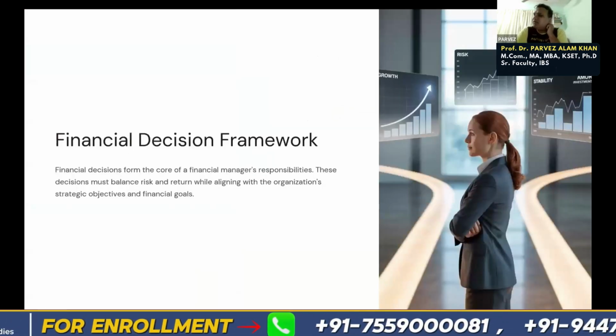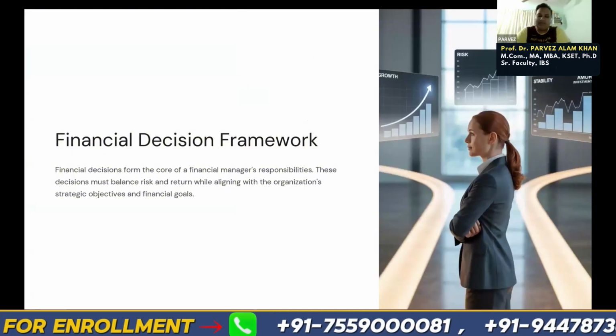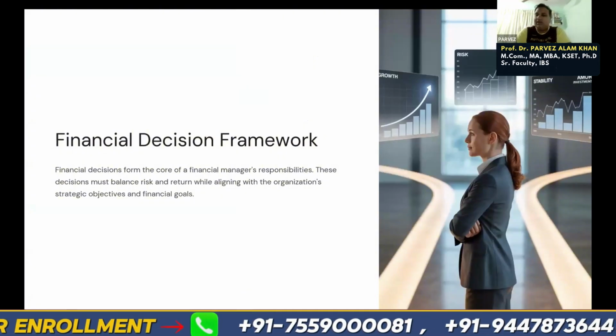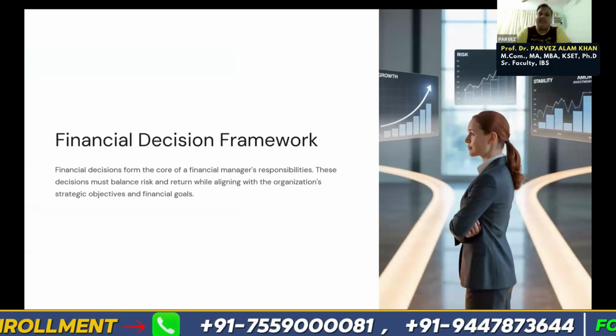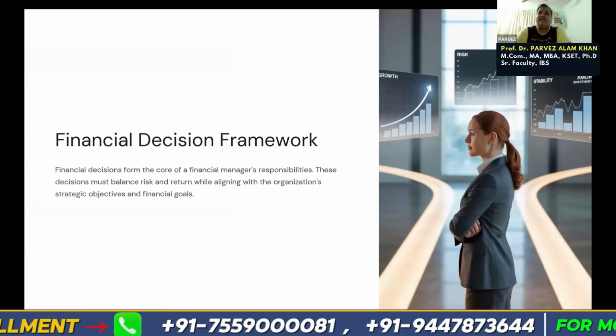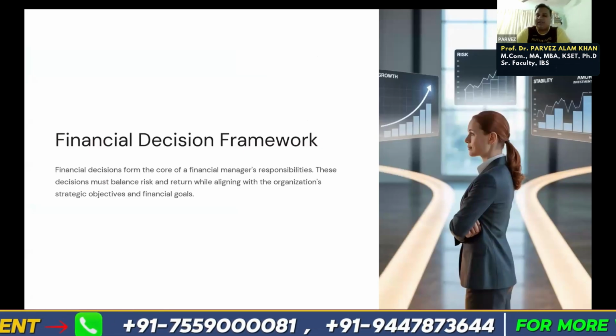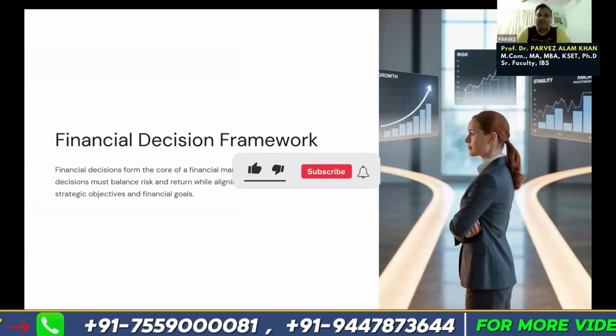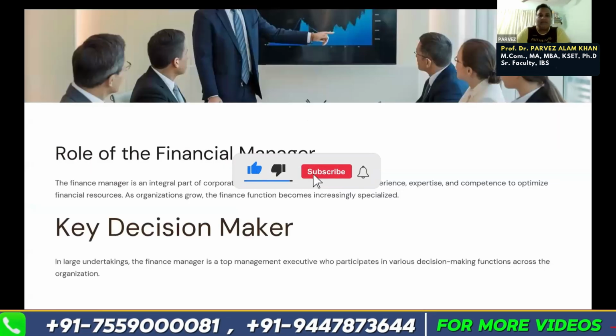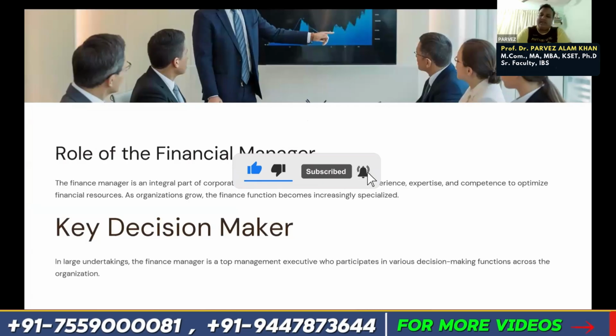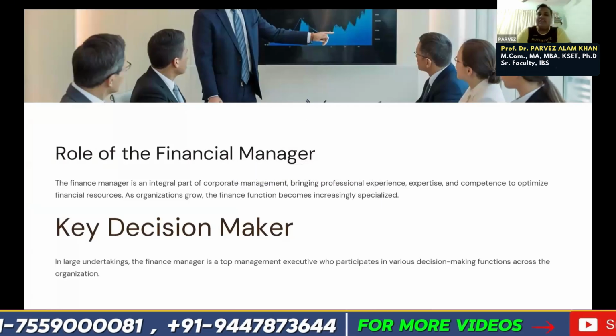Okay, then it comes to financial decisions. Apart from the goal, whatever decision you are making, what are the different kinds of financial decisions we are going to make in financial management? One thing is very important: the role of the financial manager.